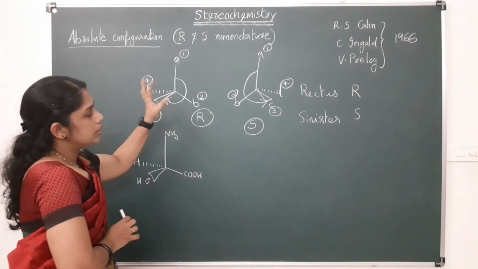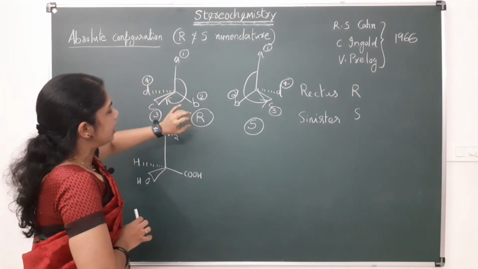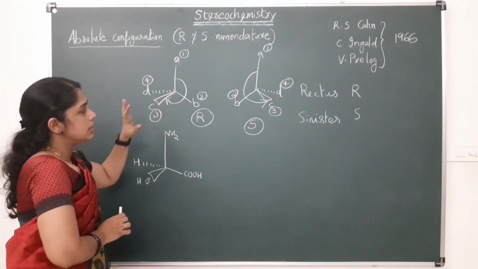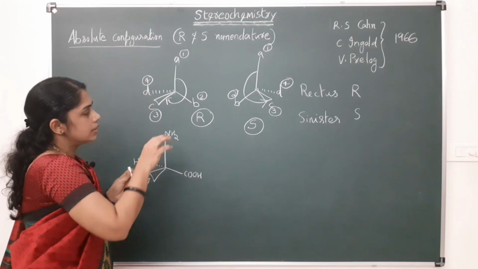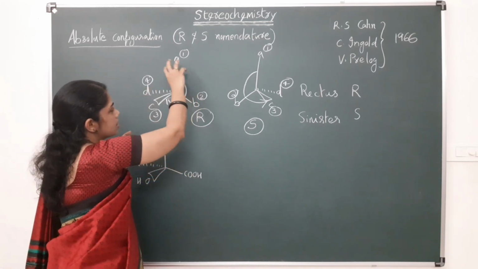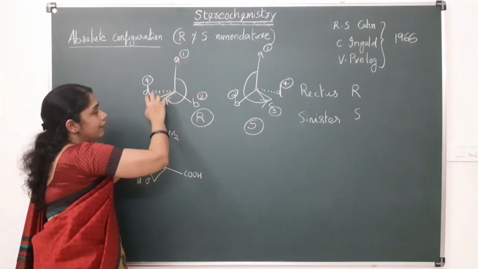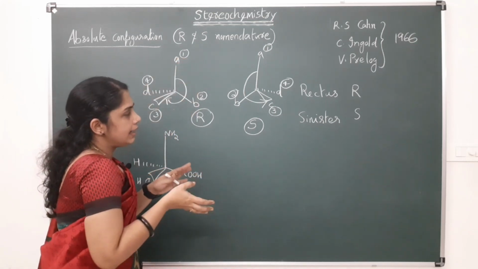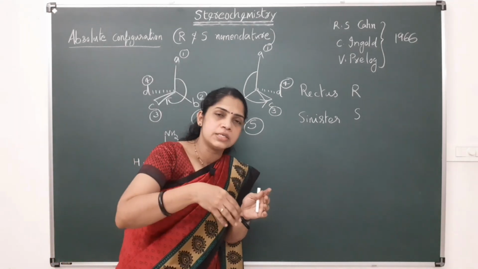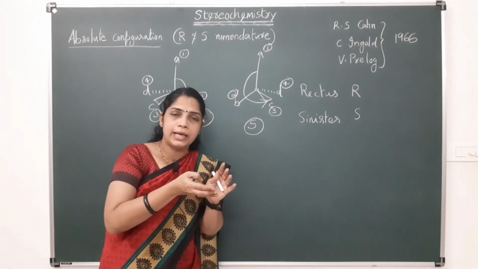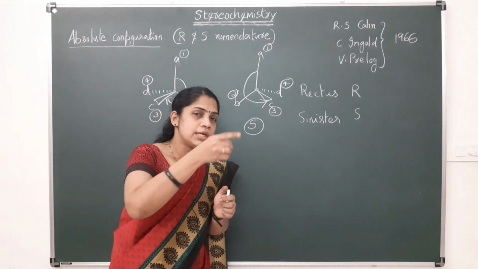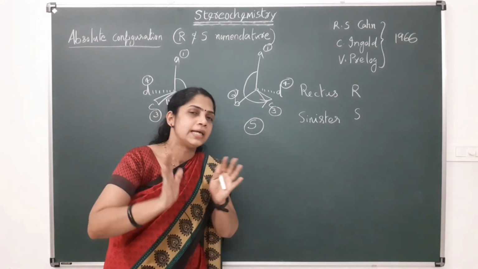And this priority is based on certain rules. This is the sequence rule, that is we have to give the priority first, and the chirality rule means after giving the priority, if that sequence follows in a clockwise manner, that is having the R configuration, and if that priority goes in an anti-clockwise manner, that is having the S configuration.